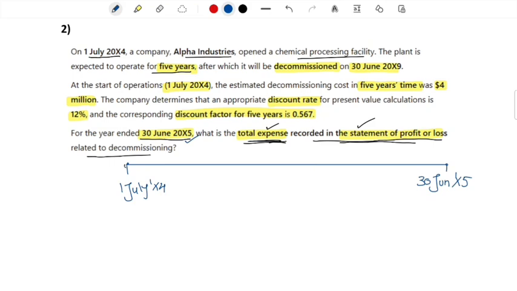Which means that the start of the year must be 1st of July of 2004. All right. On 1st of July 2004, what did the company do? They opened a chemical processing facility and the plant. The decommissioning cost on this date, which was expected to be incurred in 5 years' time, was how much? 4 million. And what is this? This is the future value which has to be incurred in 5 years' time, and this was recognized on 1st of July 2004. This is the cost which we are expecting to incur in 5 years' time. So this is the future value.